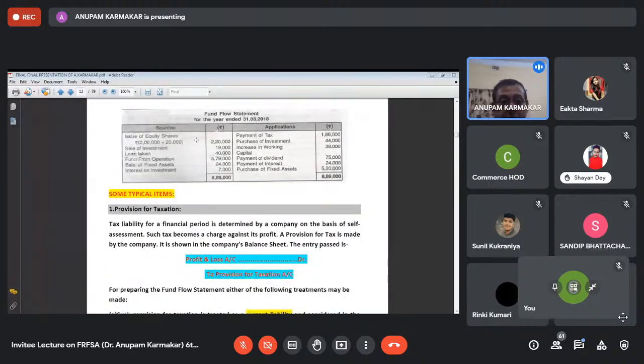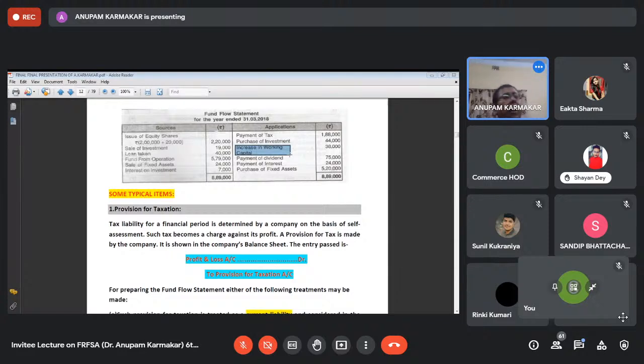Okay. So in this way, issue of equity shares at a premium of 20, sale of investment, loan taken, fund from operation. Fund from operation is a source of fund. Sale of fixed assets, interest on investment, payment of tax, purchase of investment, purchase of fixed assets, and increase in working capital. If there is an increase in working capital, it means application of funds. And if there is a decrease in working capital, it means source of funds.